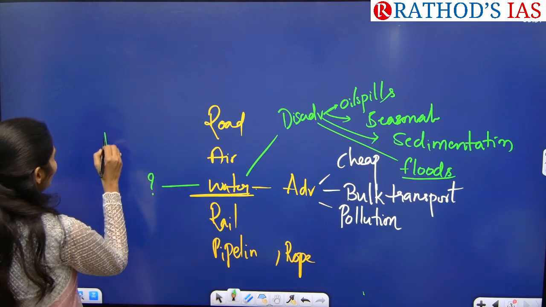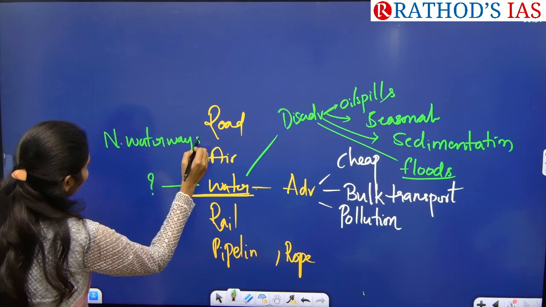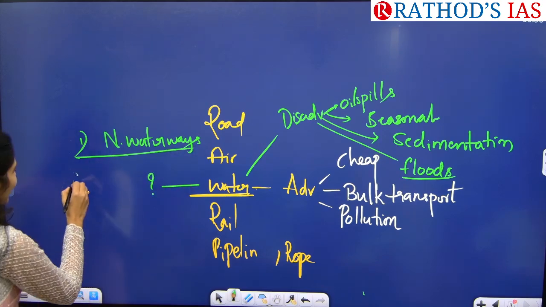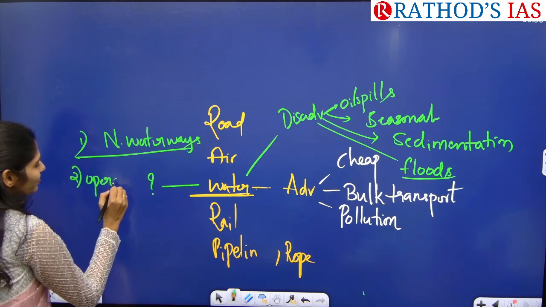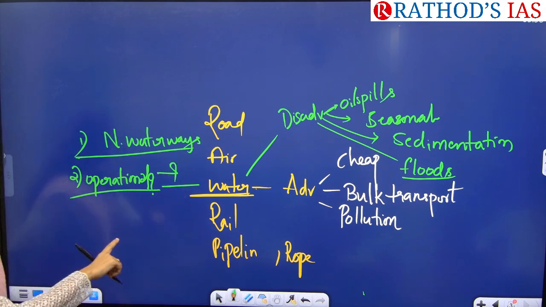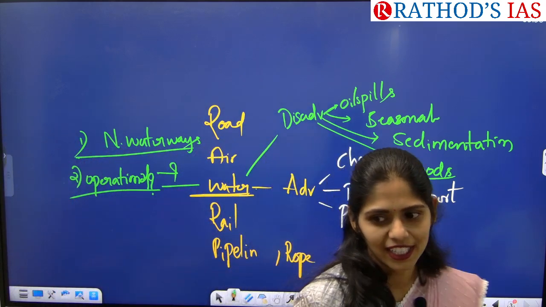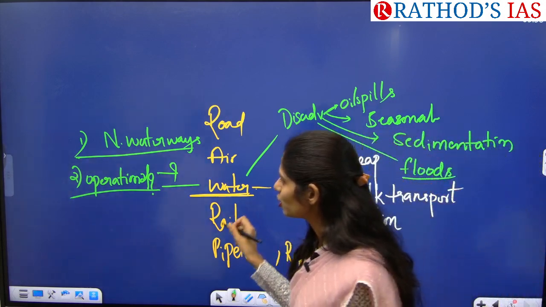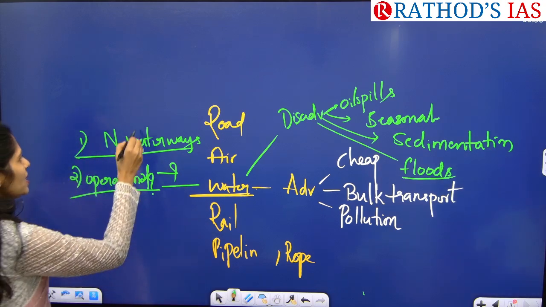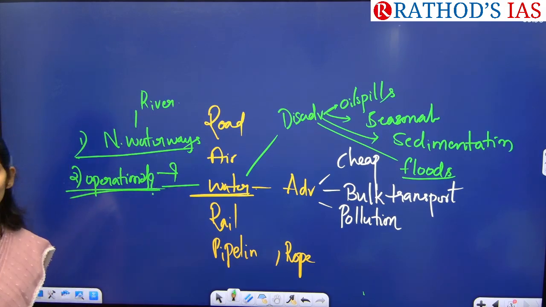Do work on this. So see national waterways in India. The first question is how many national waterways are there in India? And the second is how many are operational? How many are operational is very important and you may get a question for sure from this area. Don't blame me if you are not answering that question after prelims is done. I am pretty much sure about this question. Okay, how many national waterways are present, in which river system are they present, and how many are operational now.